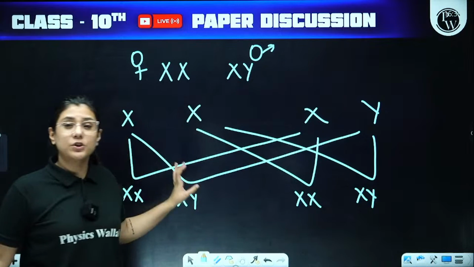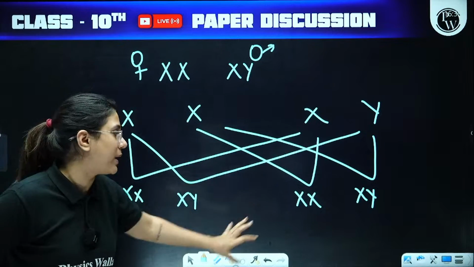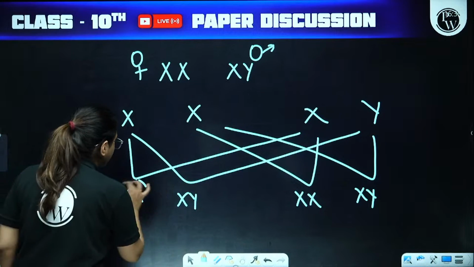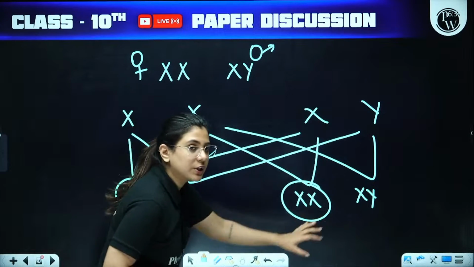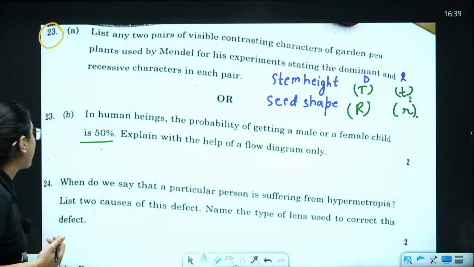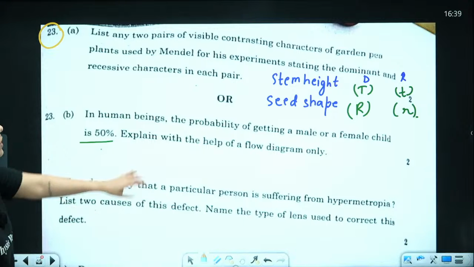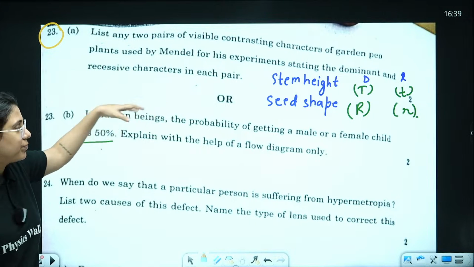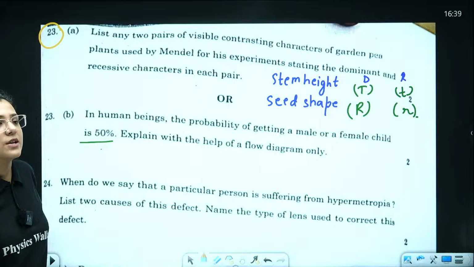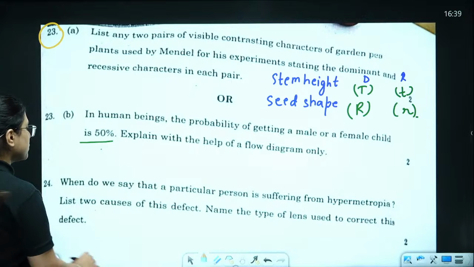If you have drawn this whole flow chart, your answer will be right. You will be able to justify that we get 50% of XX and 50% of XY. Hence, we have justified the statement here. So, whatever you have attempted, it is absolutely correct. Okay, you have the answers of both one. So let's move to next one.